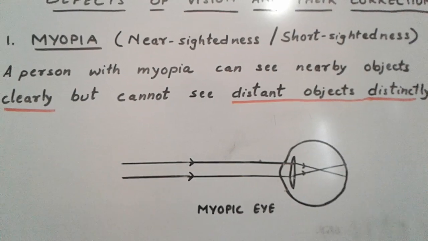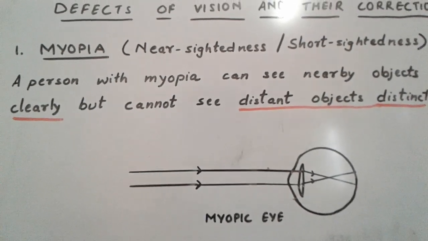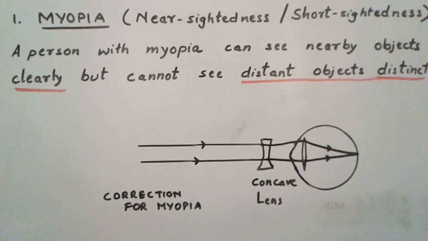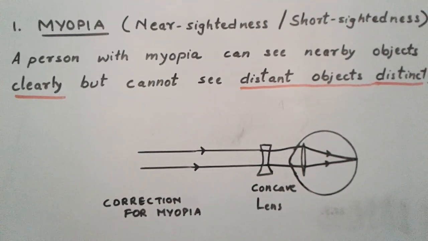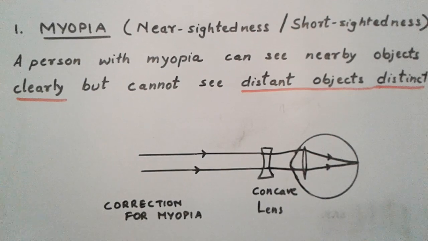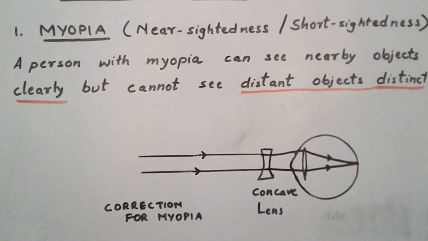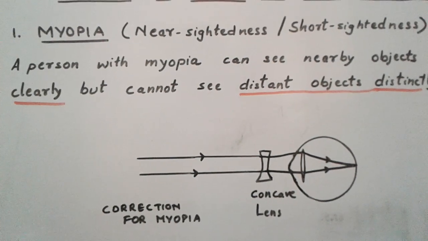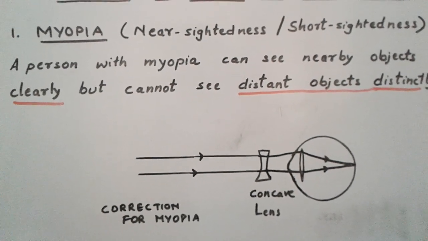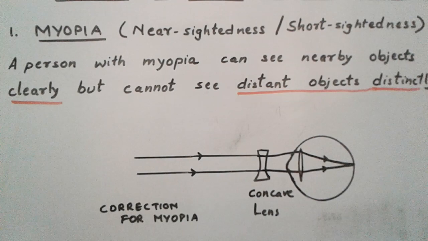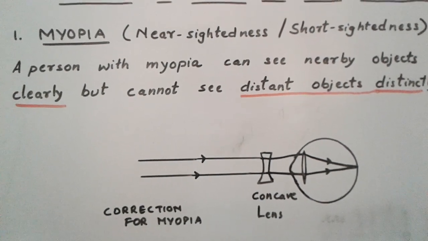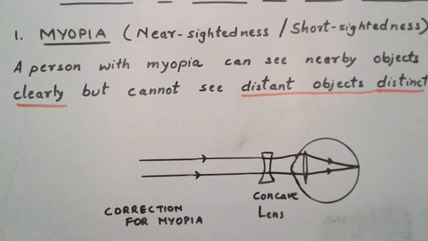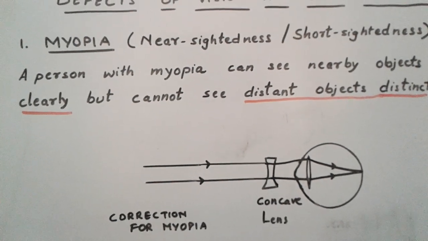Now we will see what will be the correction of this. Now you can see the correction here, that for this type of situation we use a concave lens. The concave lens, when it is kept in the path of the light rays which are coming in front of it, then from there the light first diverges slightly, and when they hit the crystalline eye lens, after that they again, because of the refraction, the light rays now